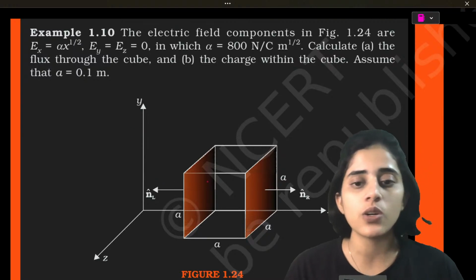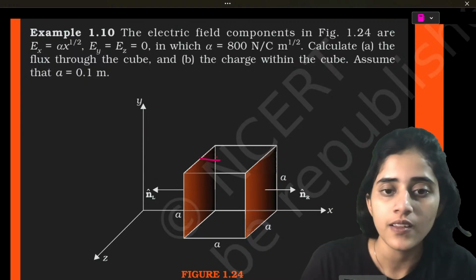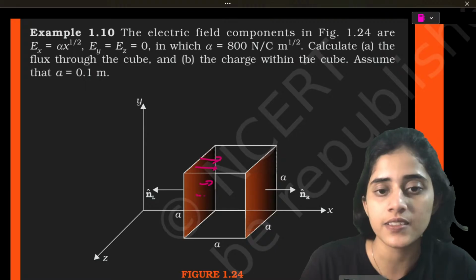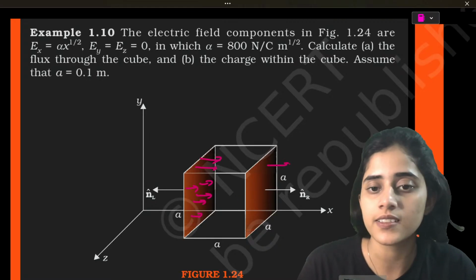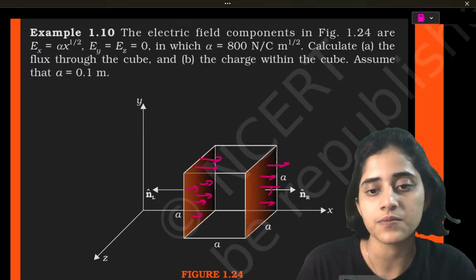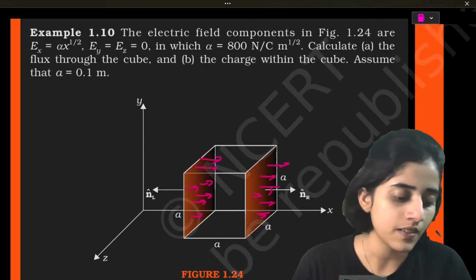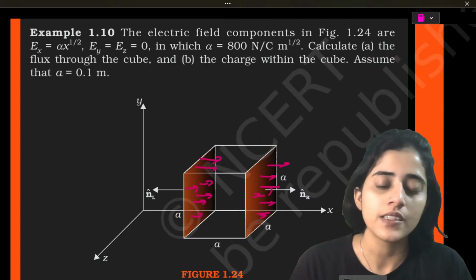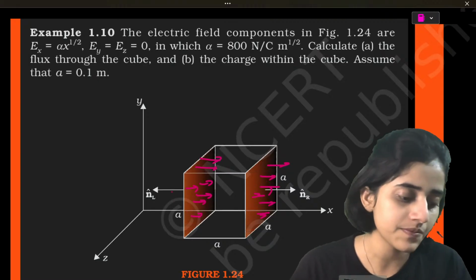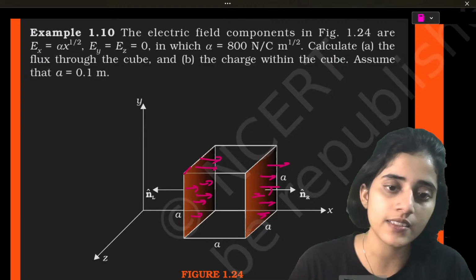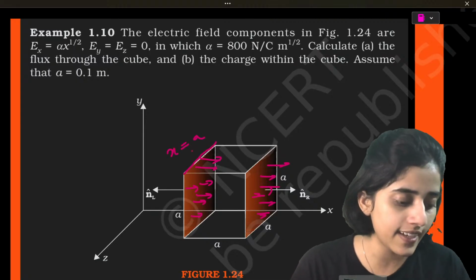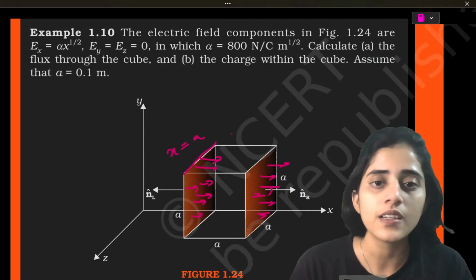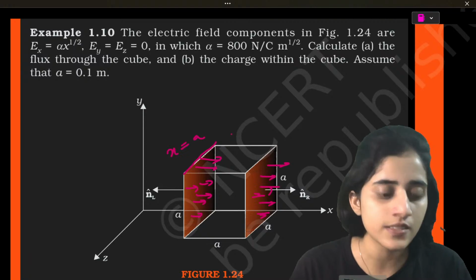So here you have some field lines here and here. Let's say this x is equal to A. What else is given?